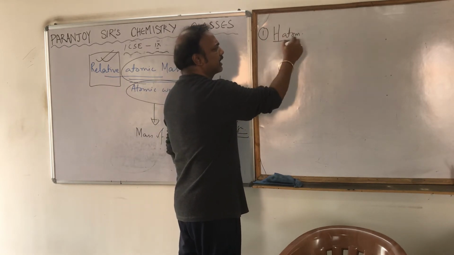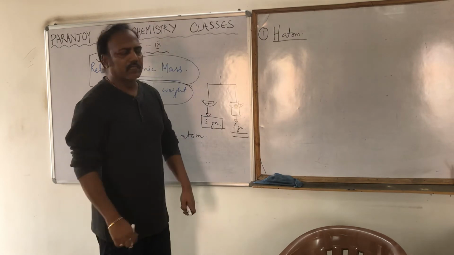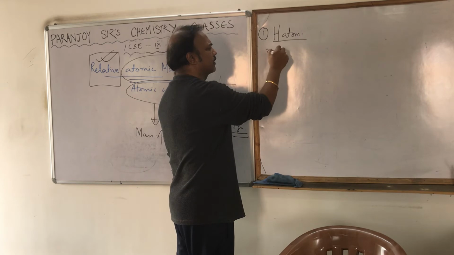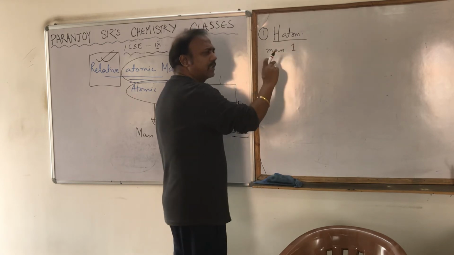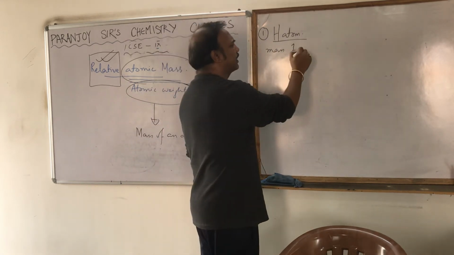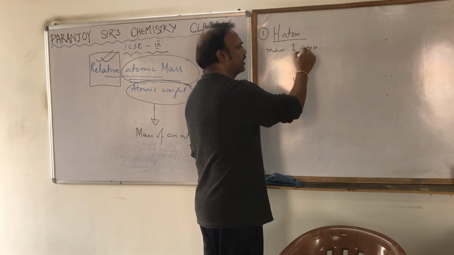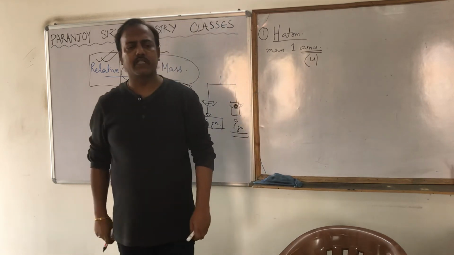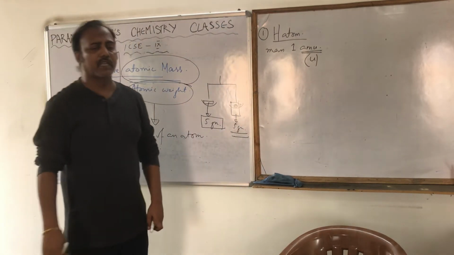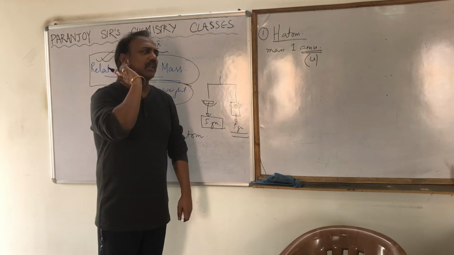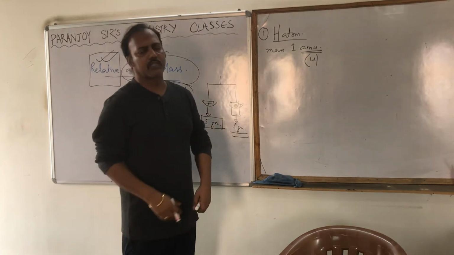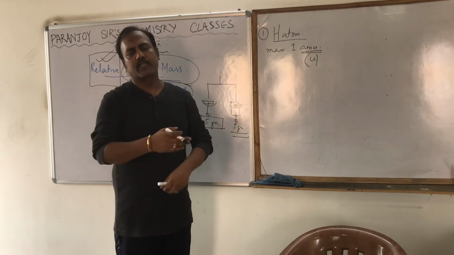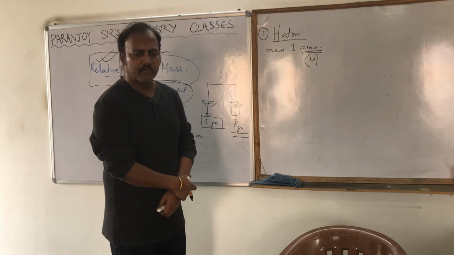It was considered that the hydrogen atom has mass 1, okay, and the unit they had given is atomic mass unit, 1 atomic mass unit, AMU, or we also call it U. The hydrogen's mass that is considered, again I am saying that's the standard that was not measured. Initially the hydrogen's mass was considered as 1 AMU or 1 U, and accordingly the masses of the other elements or other atoms were calculated.